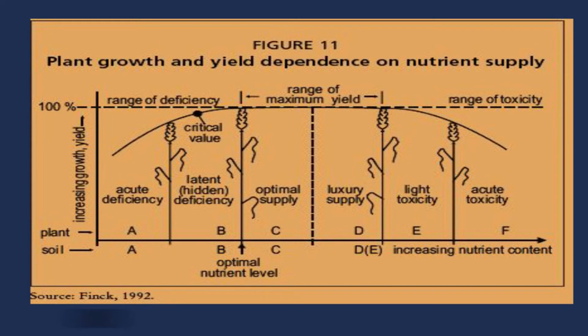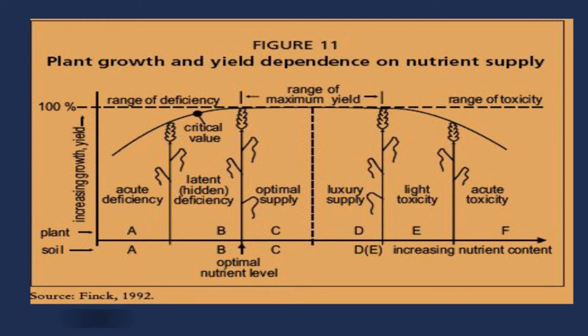On the y-axis it is increasing growth or yield, and as we increase the concentration of nutrient in soil or plant, the deficiency is reducing. In the beginning, when there is very little supply of nutrient, you see it is acute deficiency. Please pay attention to the acute deficiency when the concentration of nutrient is low.